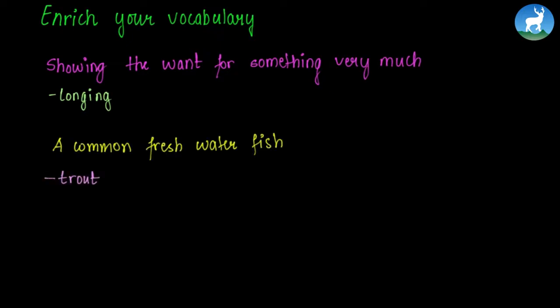Next we have bid. So bid means to challenge someone to do something. And in the last line of the poem we have, and thus he died in hapless plight by not doing as he was bid. So this means that his mother had been telling him not to do a thing and he did the same thing. So he had to die. Now here bid means dared.